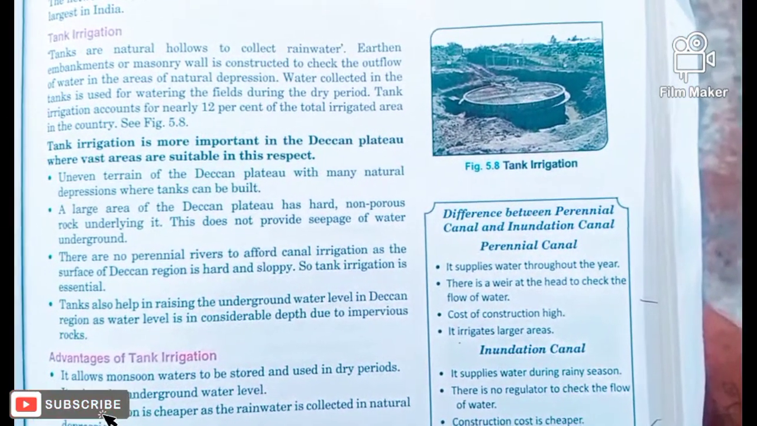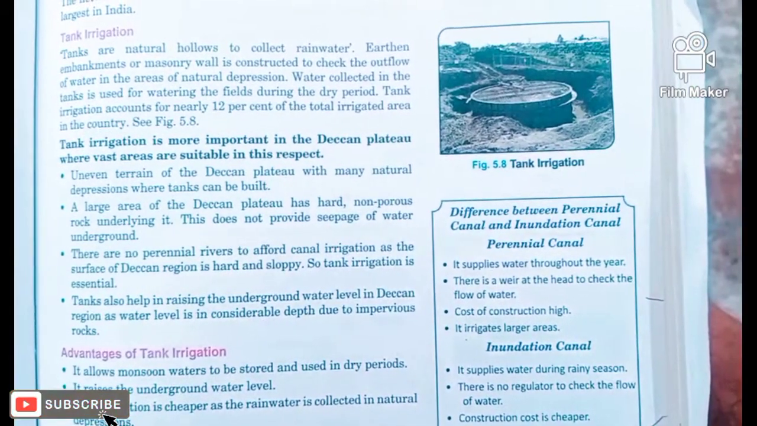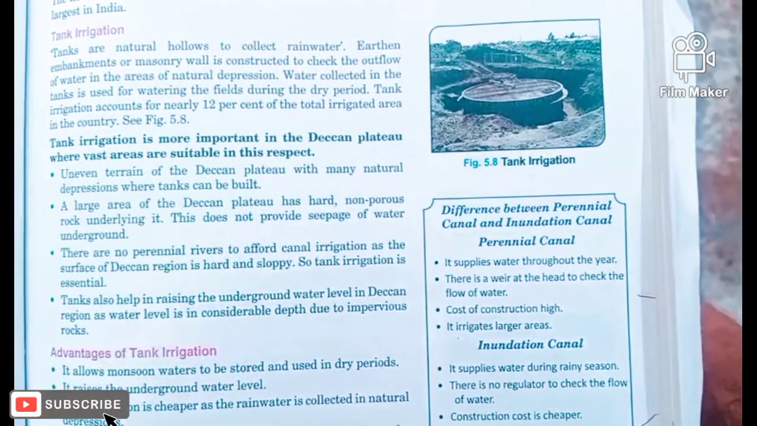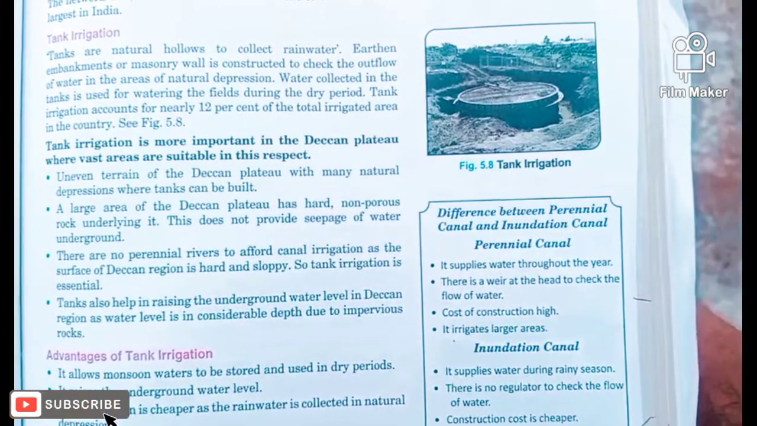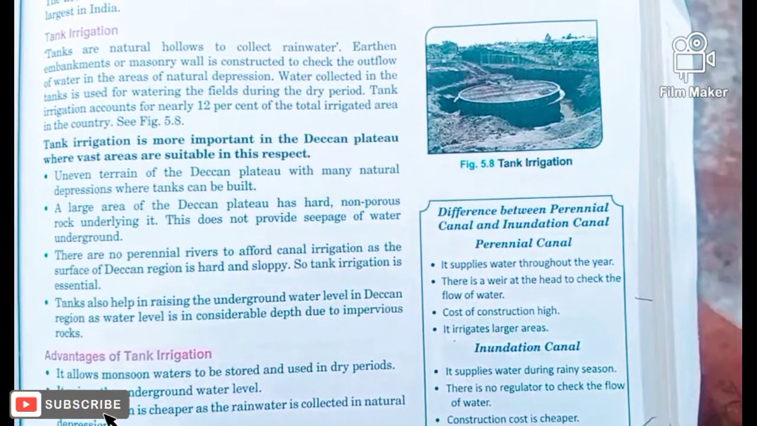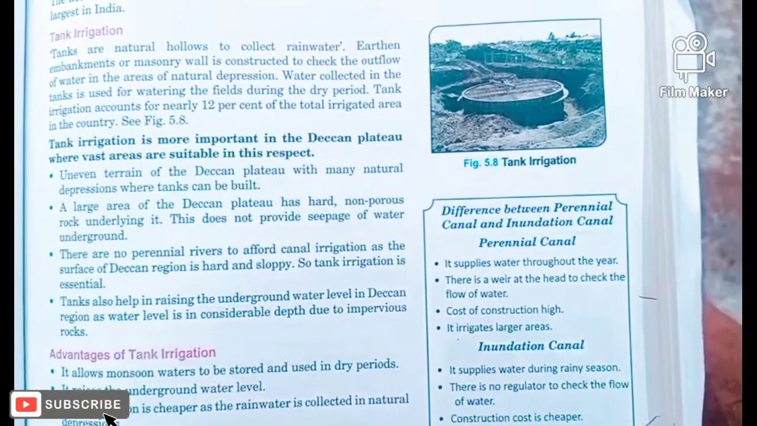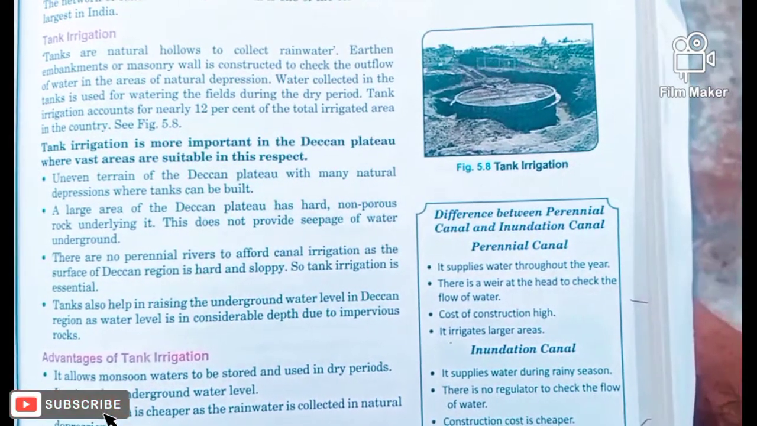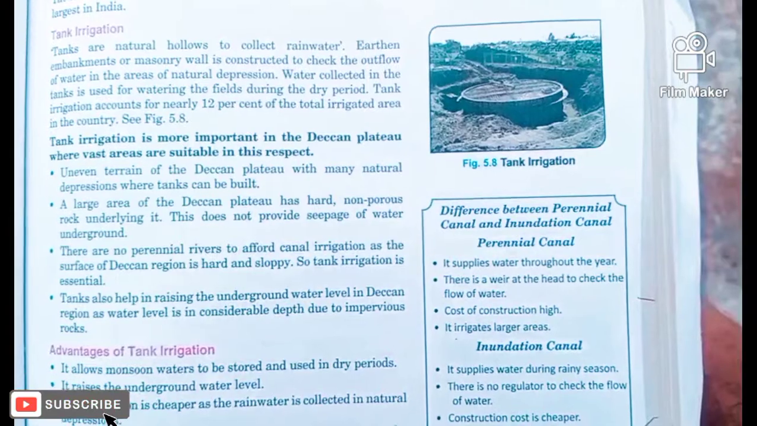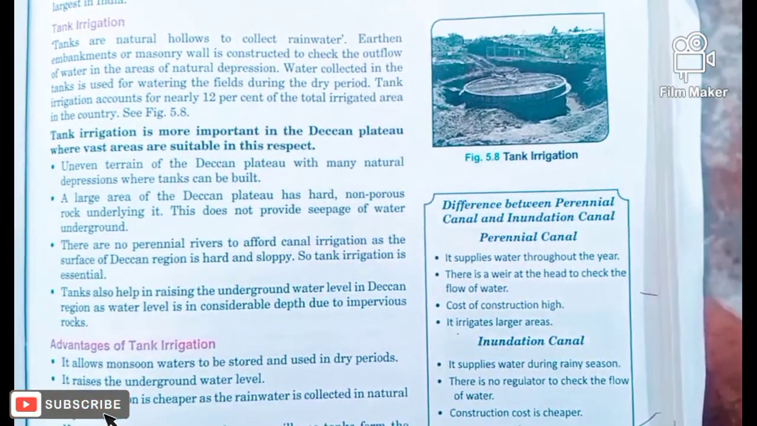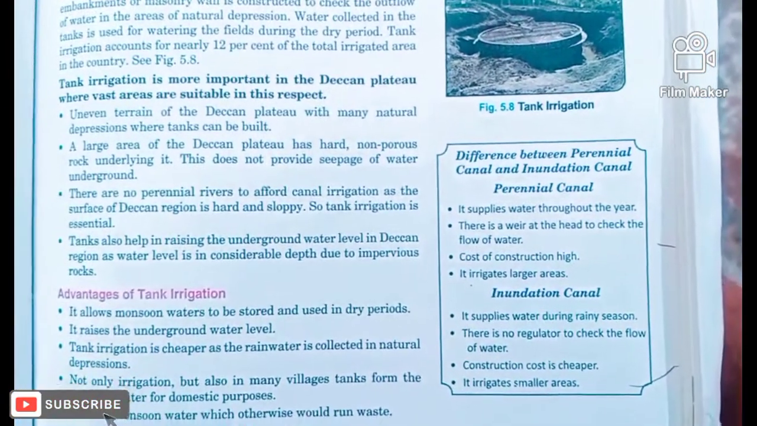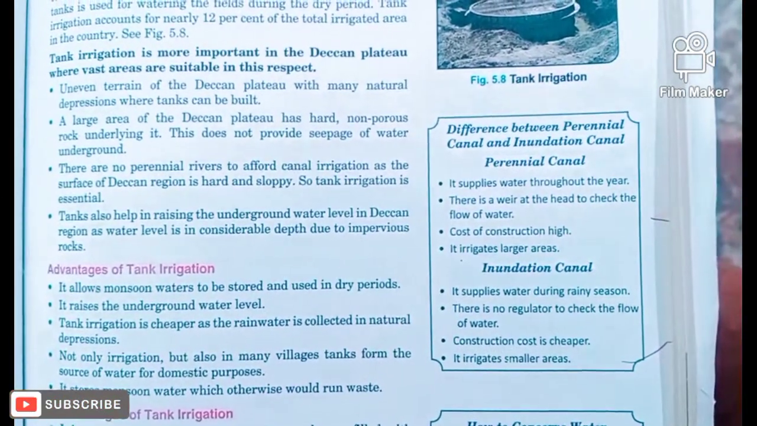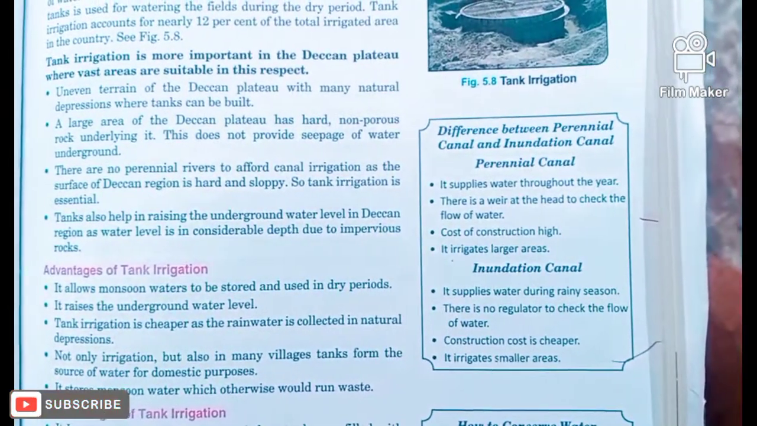Natural depressions are available, so we modify them with masonry walls, and in them we try to store the rainwater, and these are naturally available. And this water that is collected or stored can be used in the dry season. From the Indian point of view, about 12% of land is irrigated by tank irrigation. Now, tank irrigation is not widely practiced in North India, but it is practiced in the Deccan Plateau. So you may have the question why it is like that.